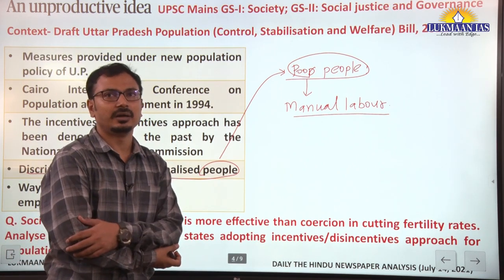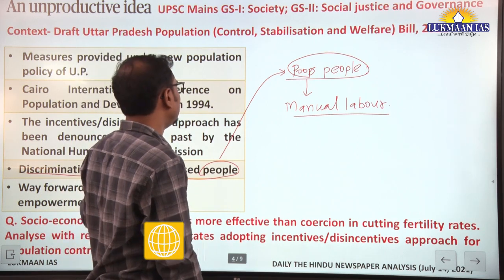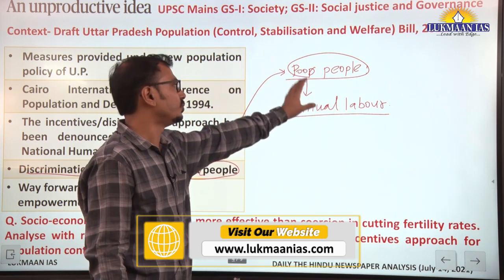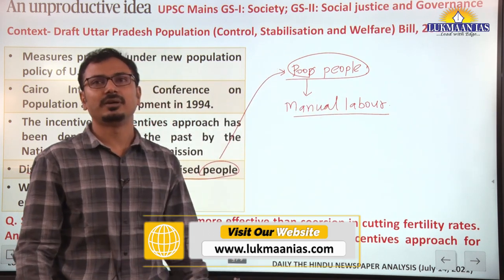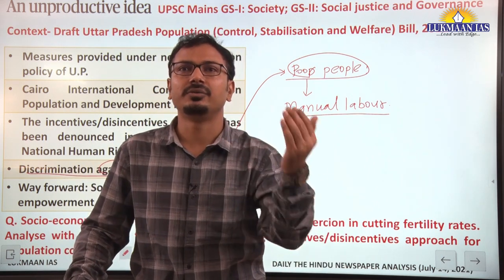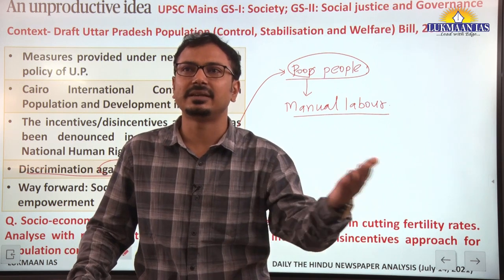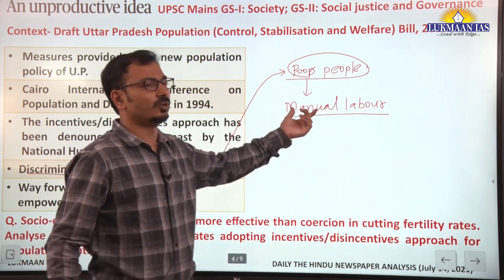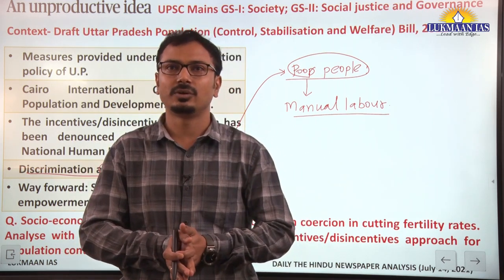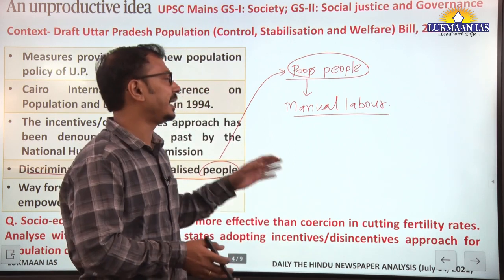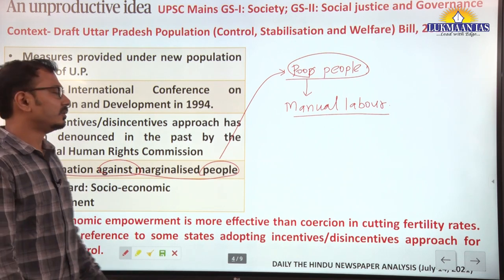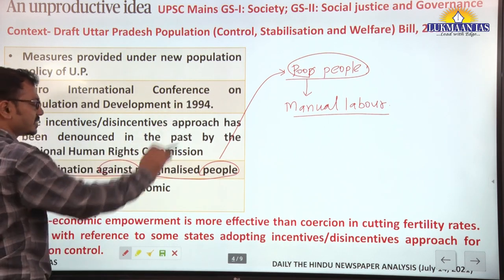This is the important argument, and to some extent these penalty and disincentive measures go against the welfare of poor people. For example, denial of welfare schemes or even subsidies. Basically these subsidies and welfare schemes are for poor households, and surely they will have more than 2 children. So it goes against the welfare state concept here. Fine. So you should be aware of this argument also.